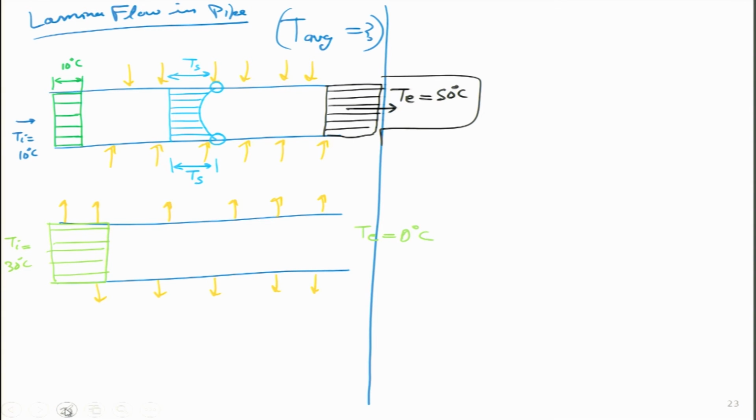So, what will happen in between? The temperature profile cannot remain like this, and by the way, I will cross this out because it is not the temperature profile at the exit, it is just imaginary. Over here, the fluid near the sides will have lower temperature than that of the middle. So, what I will draw is like this.